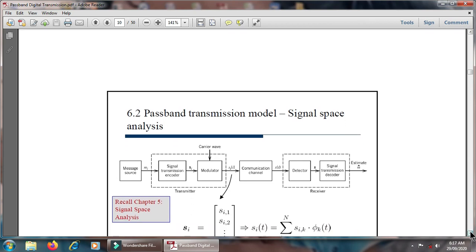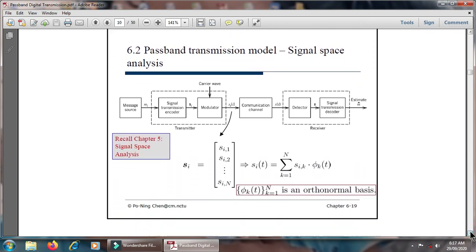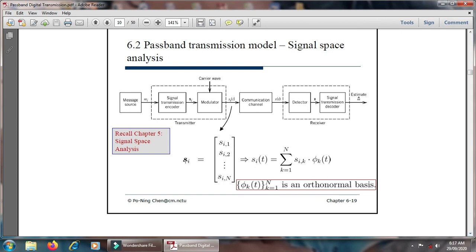Then after that what happens, see, once it comes to the modulator, this data is transmitted, it's S of i. This data will come here. There is S of i which is equal to S of i1, i2. It is the summation of all the data, where k varies from 1 to n, S i of k, phi of k of t. It ranges from k equal to 1 to n, and which is the orthogonal basis, and then it will be put on the communication channel.